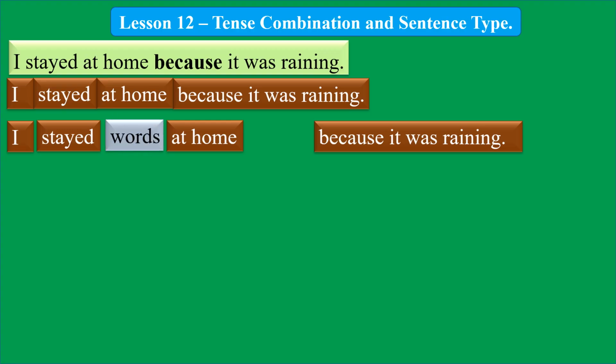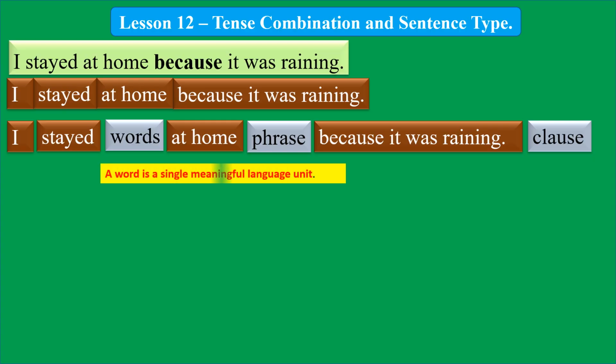I and stayed are words. At home is a phrase. Because it was raining is a clause. So we have two words, one phrase, and one clause in this sentence.